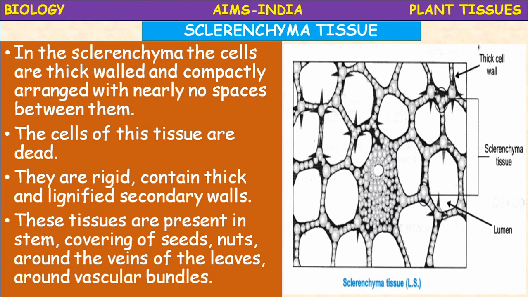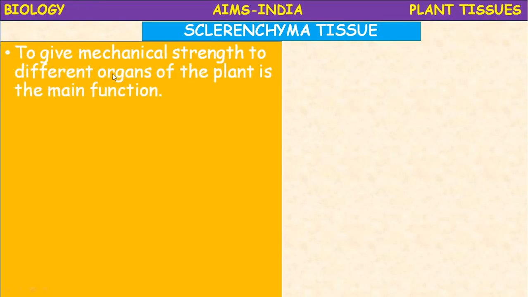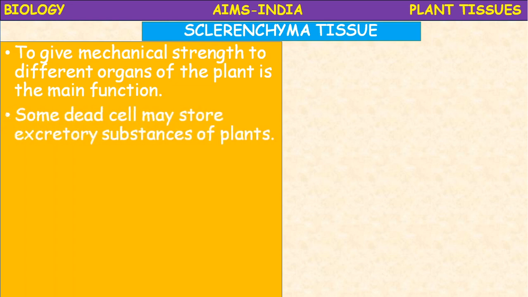Let us see. To give mechanical strength to the different organs of the plant is the main function of sclerenchyma. Some dead cells may store excretory substances or ergastic substances of the plants.